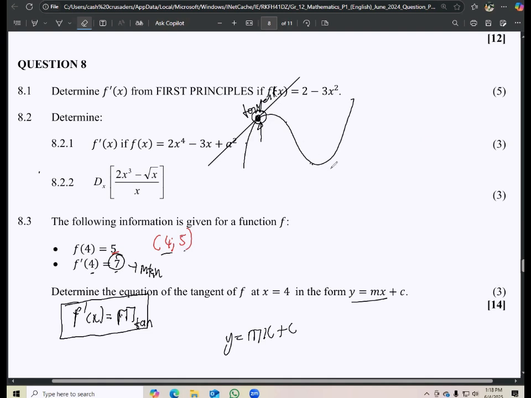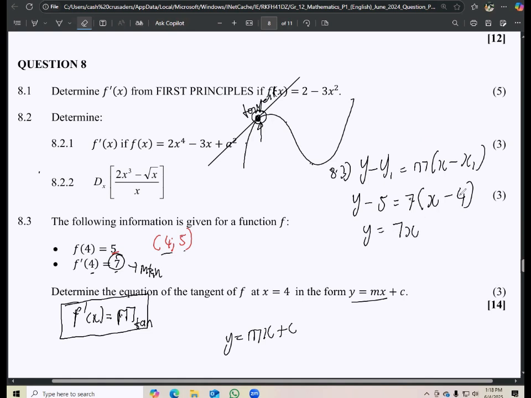So that means to solve that 8.3, we are just going to say y minus y1 is equals to m times x minus x1. Now, if you prefer the one whereby you first find the value of c and then calculate, you can still use that one. So this is y minus 5 is equals to the gradient, which is 7, so 7 and then x minus 4. So this is going to be y is equals to 7x, and then that multiplied by 7 times 4, 7, 14, 21, 28, and then plus 5, right? So y is equals to 7x minus 23. There you go. Find your equation.